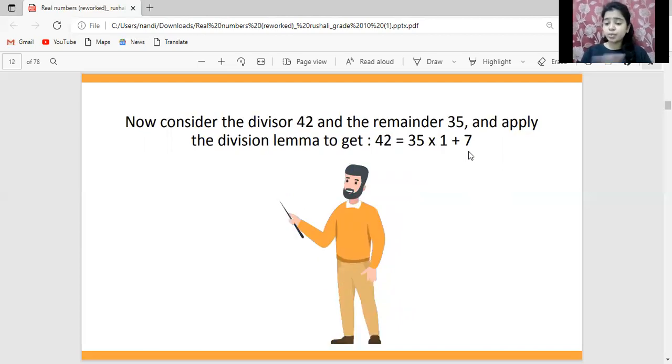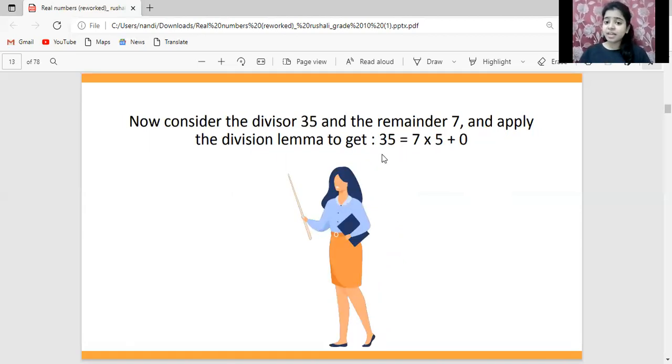We have to continue doing this until we get the remainder 0. When we get the remainder 0, we'll get the HCF. So in the next step, we'll make 35 the dividend. Now consider the divisor 35 and the remainder 7 and apply the division lemma. 35 becomes the dividend, 7 is the divisor, 5 is the quotient, and 0 is the remainder.